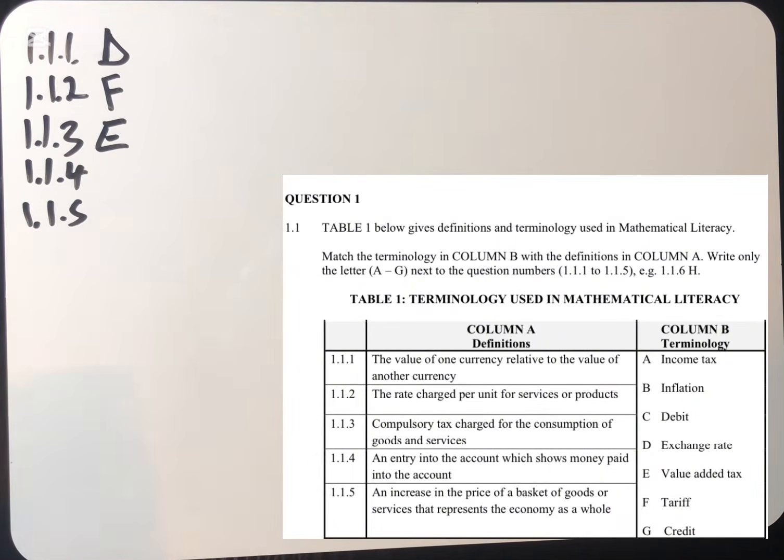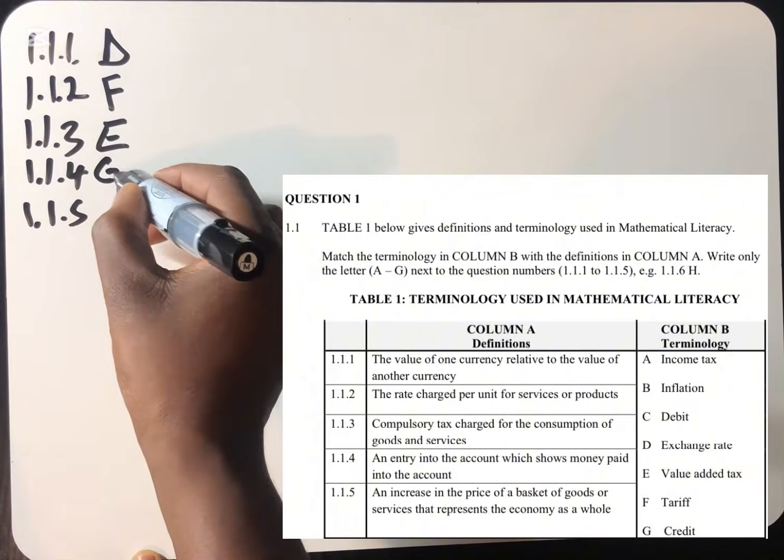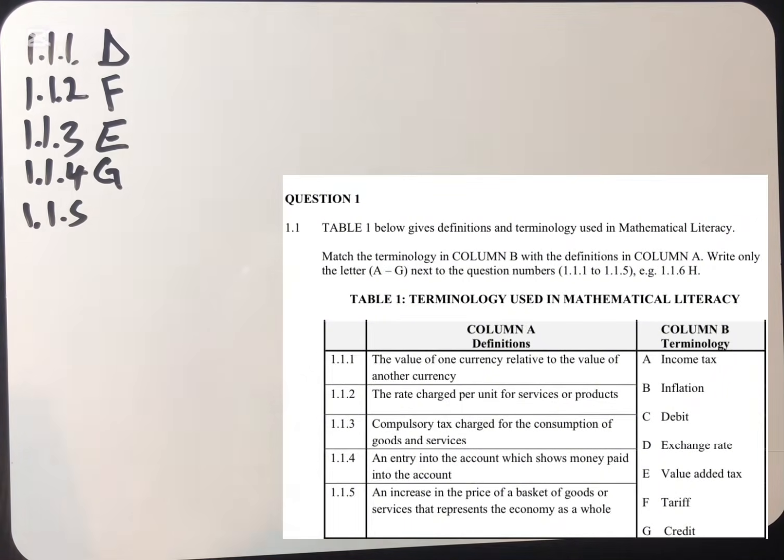Then 1.1.4 says an entry into the account will show money paid into their account. Money coming into the account, we know that is what? It's a credit, which is G. Credit is the money coming into the account. You should not forget that.